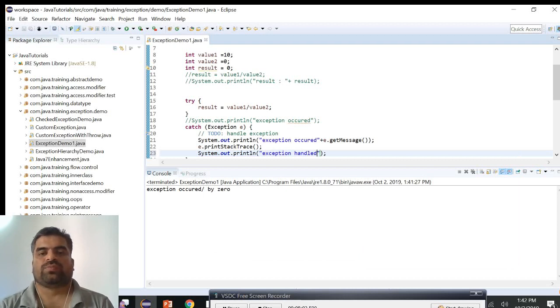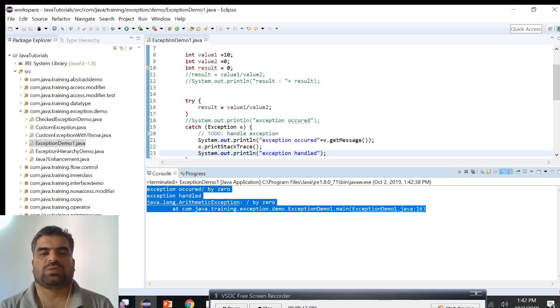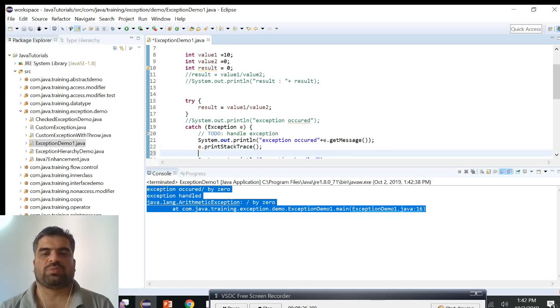The general flow is that the exception will be printed, whatever the exception is, here divide by zero, then "exception handled". Actually, the stack trace is supposed to be printed before "exception handled", but there is a delay in the output stream.